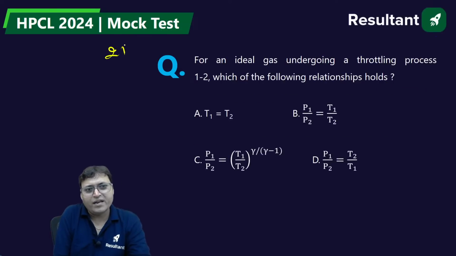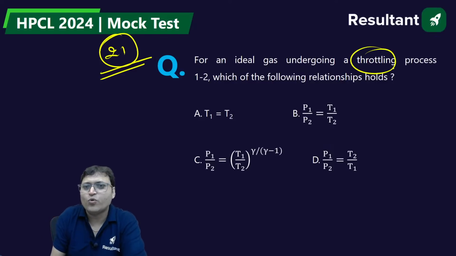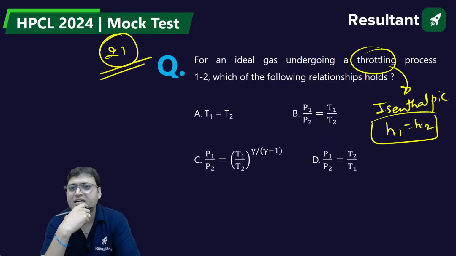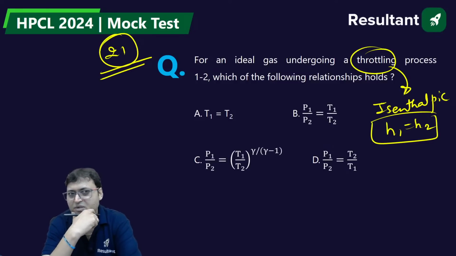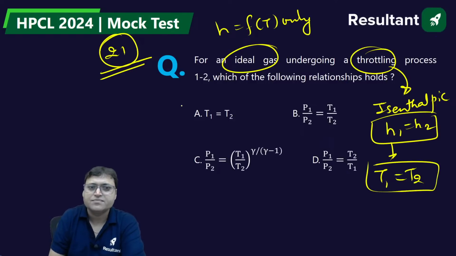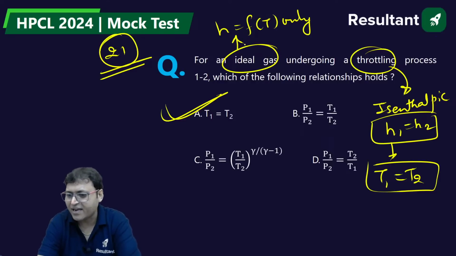Question number 21. For an ideal gas undergoing a throttling, what is throttling? Throttling is isenthalpic. H1 is equal to H2. For an ideal gas undergoing a throttling process 1 to 2, which one of the following relationships holds true? Because for an ideal gas, H is a function of temperature only. If H1 is equal to H2, then T1 is equal to T2 for ideal gas. 21, A is the correct answer. Good.